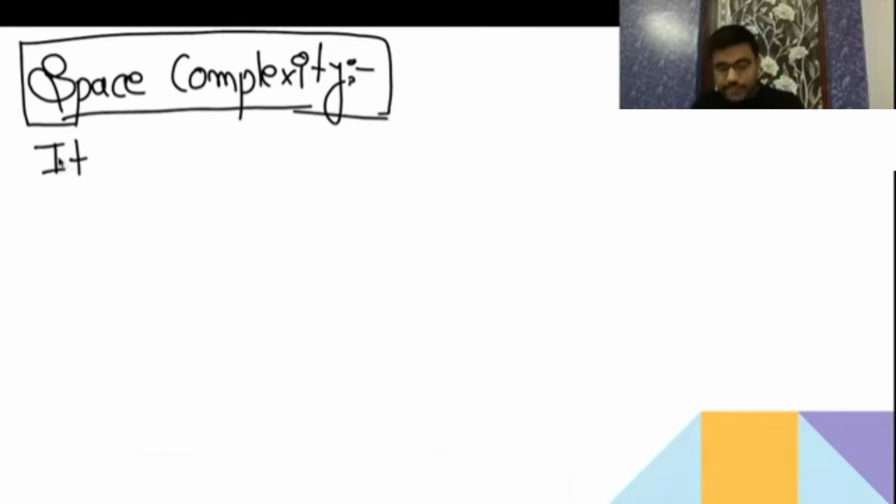We have seen how to find the time complexity. Now we are going to see how to find the space complexity.